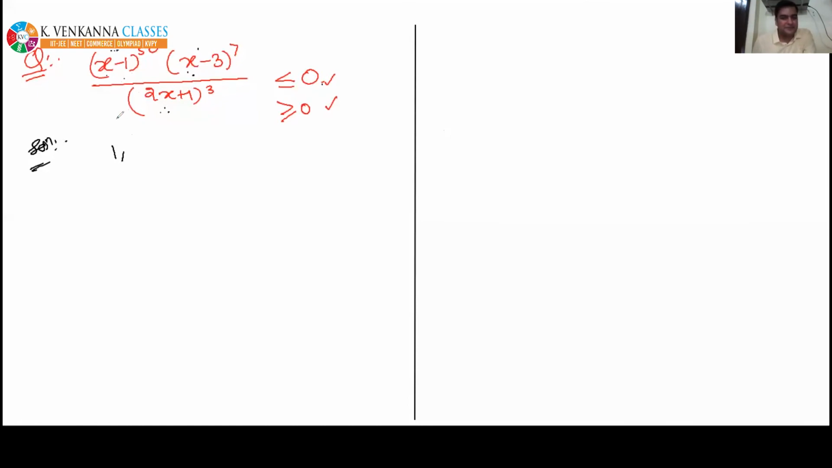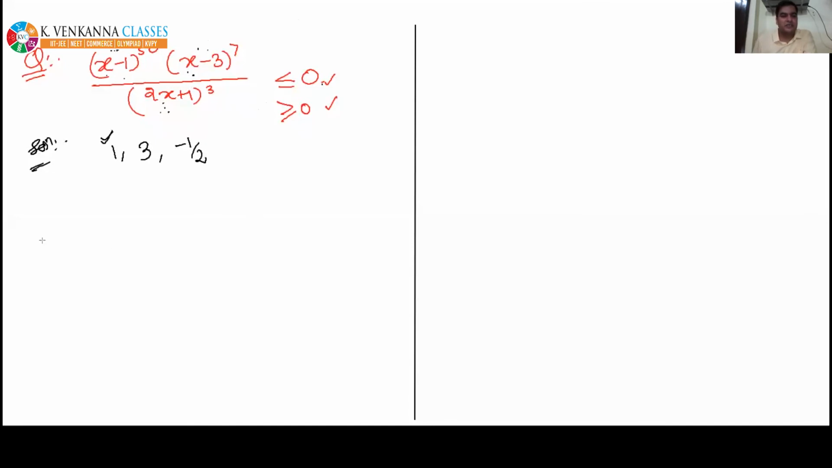See, equating this, I will get 3. Equating this, I will get minus half as our critical points. So there are 3 critical points. Mark that critical point which has even power. Yes. Which one has even power? This one. 1 has even power.